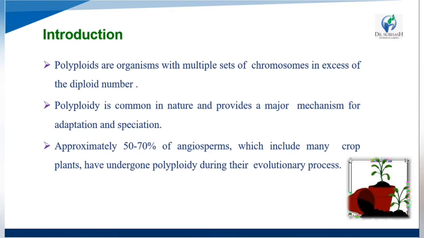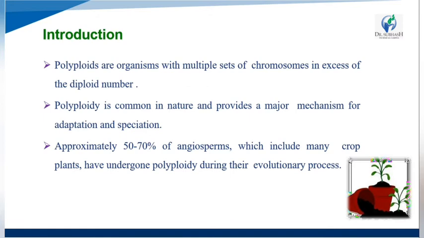So what is diploid? It contains two complete sets of chromosomes, one from each parent. Okay, that's called diploid. Diploid contains two complete sets of chromosomes.